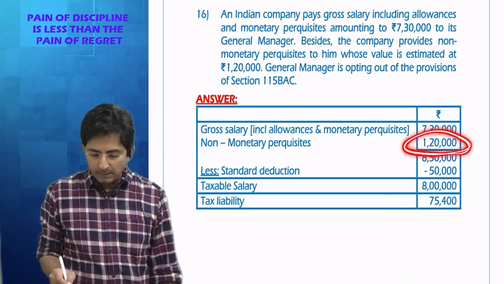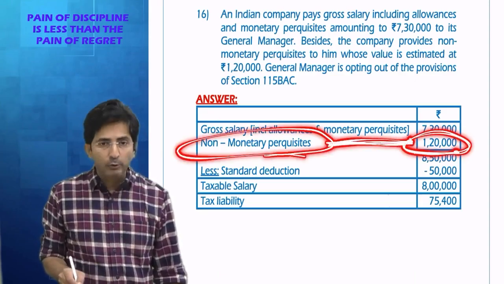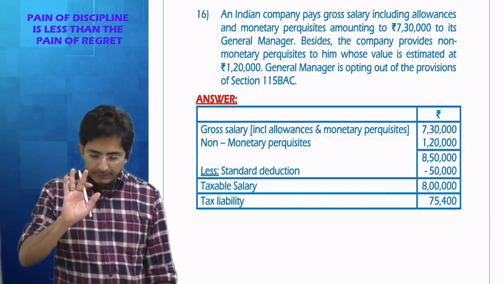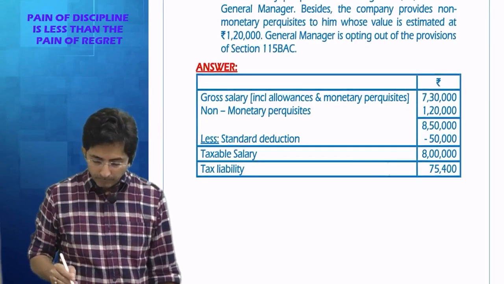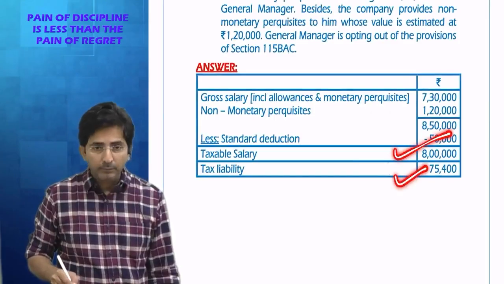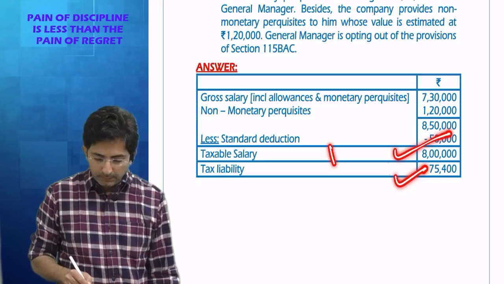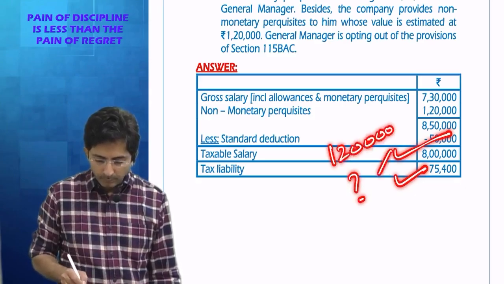This is not the tax amount, this is the benefit amount. But on this the company is ready to bear your tax. Then what will be the answer? This was one exam question. So see what you will do. If on 8 lakhs the tax comes to 75,400, what would be the tax on 1 lakh? 20,000. Cross multiply.